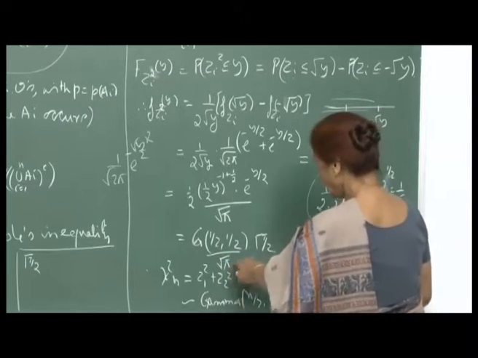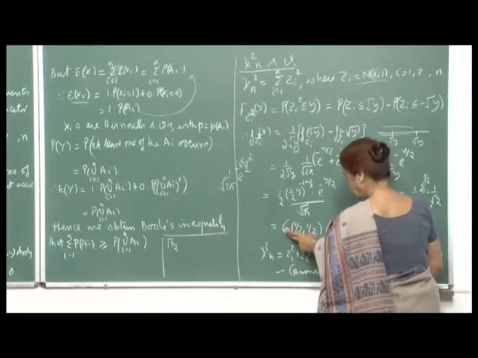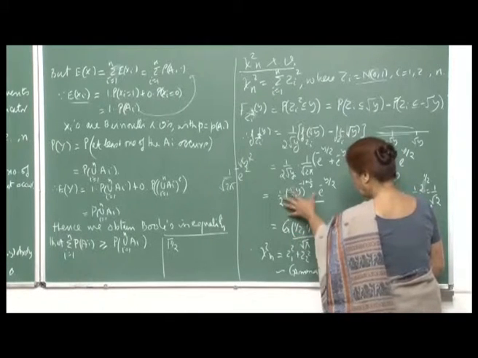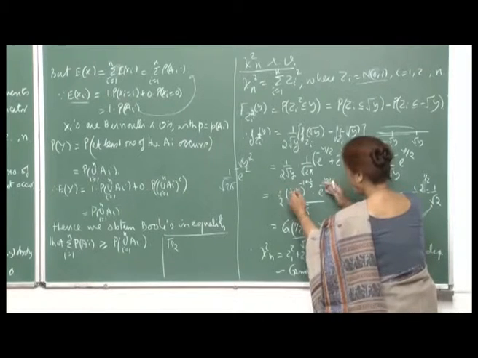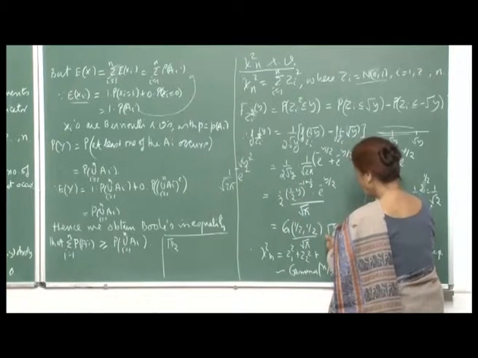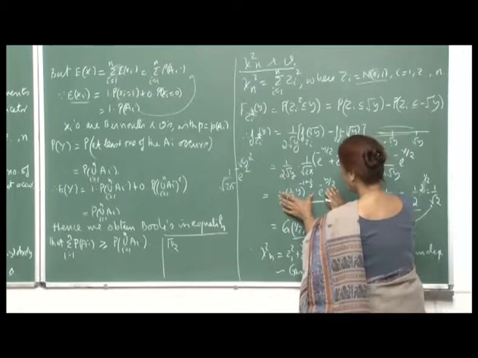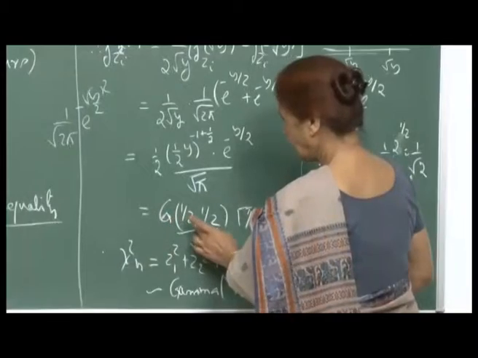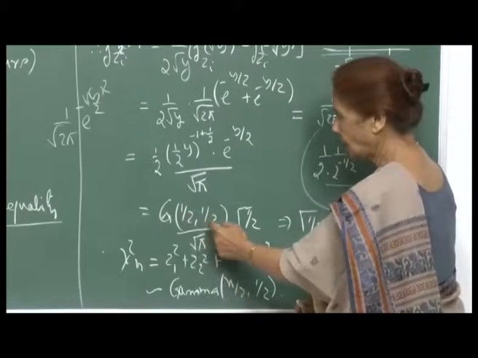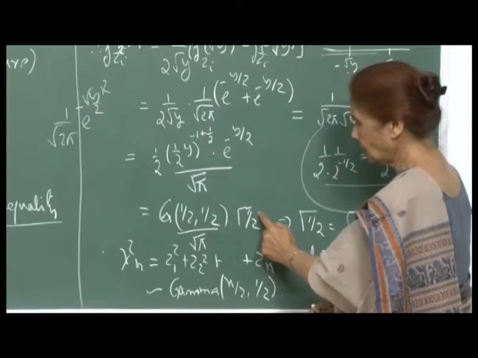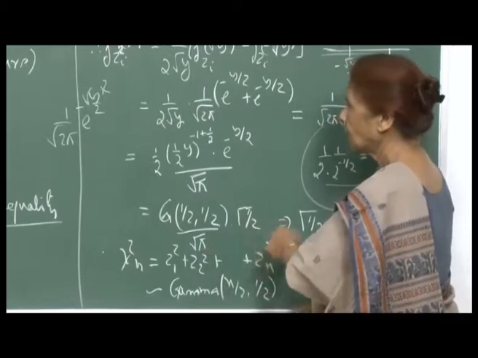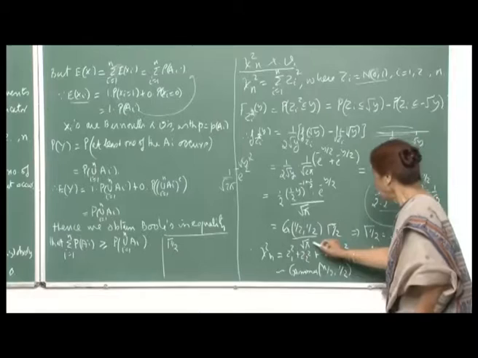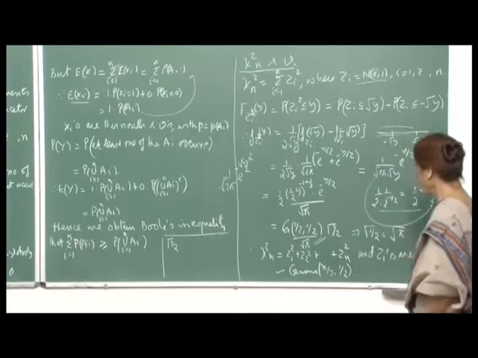So I am writing this as a gamma PDF and multiplying by gamma of 1 by 2, because I have divided and multiplied the numerator by gamma of 1 by 2. So the whole thing becomes a gamma PDF with parameters half and half, and there is a gamma of 1 by 2 here and a root pi. Since the left hand side is a PDF, this should also be a PDF, and therefore these two must be equal.